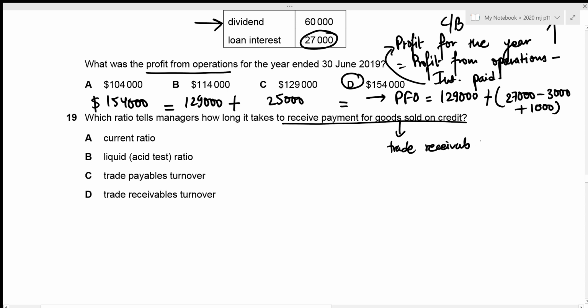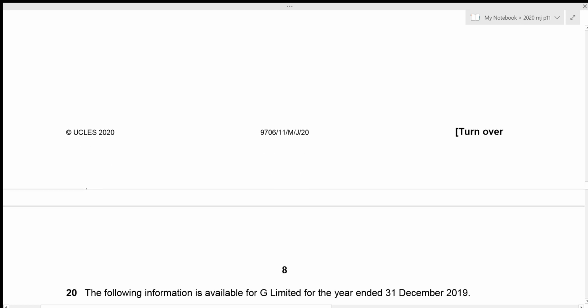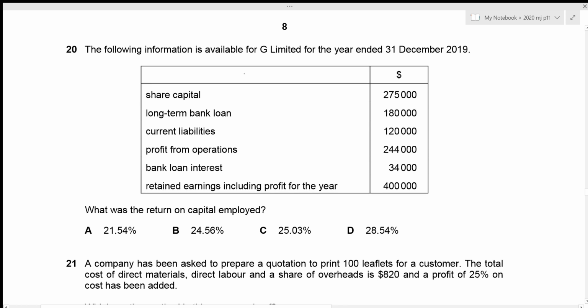And in order to figure out the number of days that it takes to receive the payment, we figure it out from our trade receivables turnover, which is given in option D. That is the correct answer. Now we can move towards question number 20. The following information is available for G Limited for the year ended 31st December 2019.